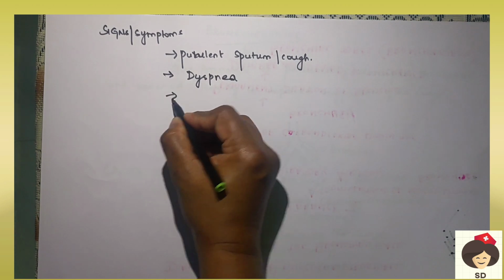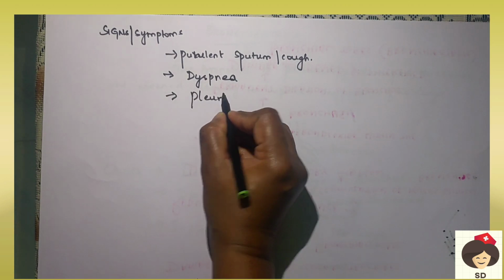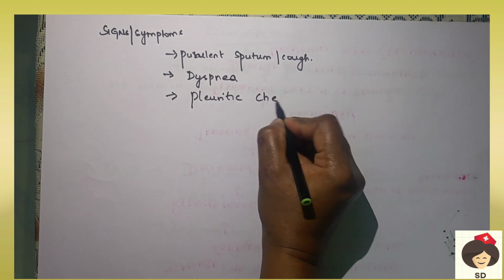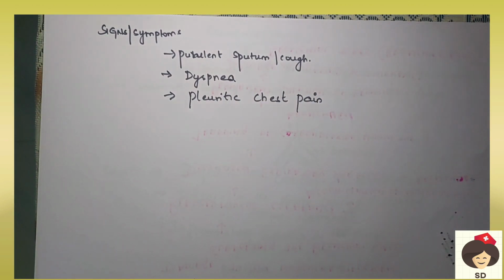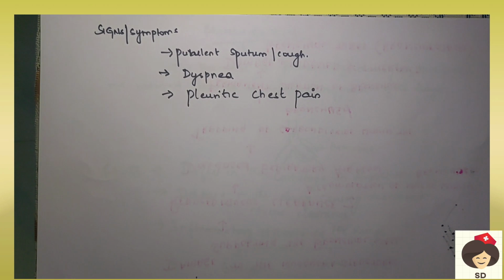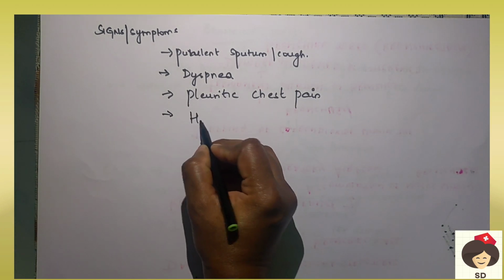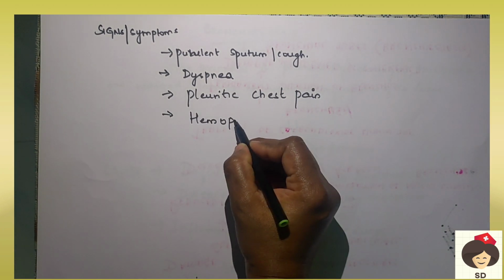Then they will have pleuritic chest pain. The patient will have pleuritic chest pain because of the damage and air trapping inside the lungs. With impaired expiration, the person can go for chest pain. And there can be hemoptysis.